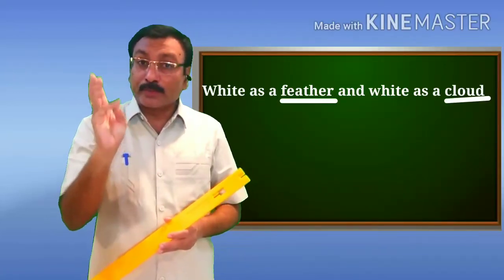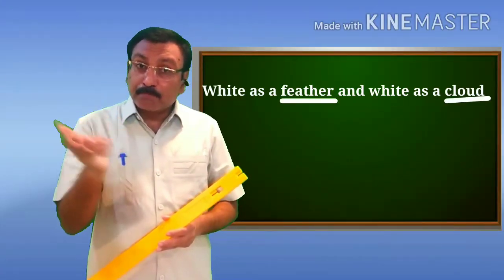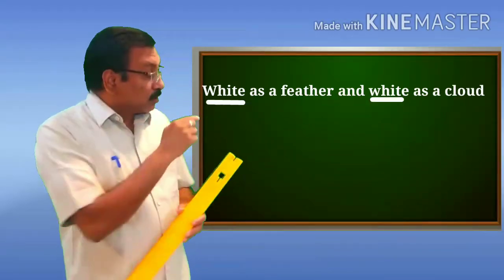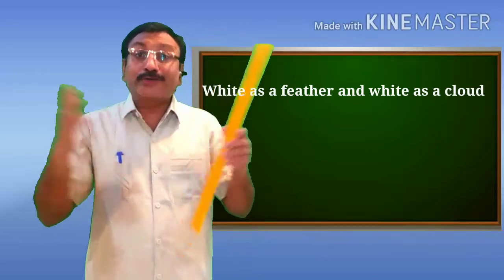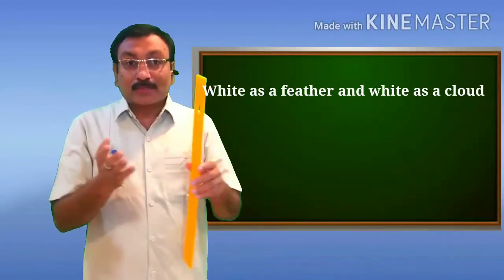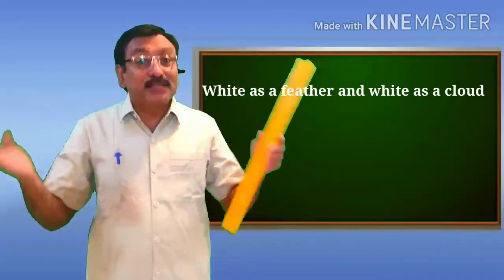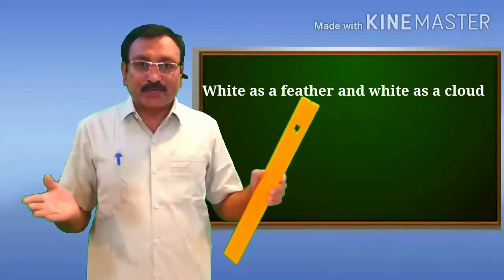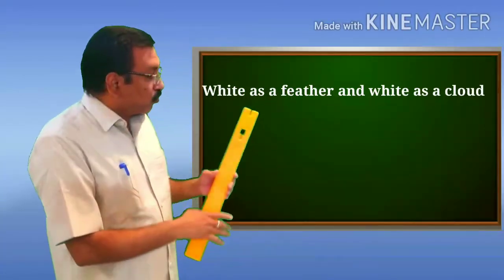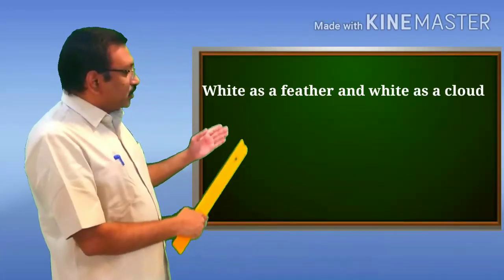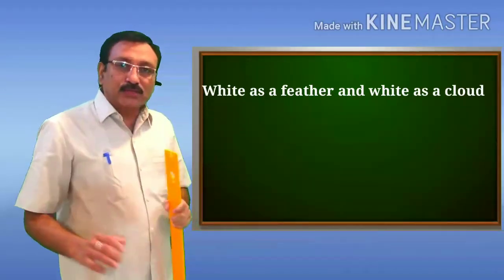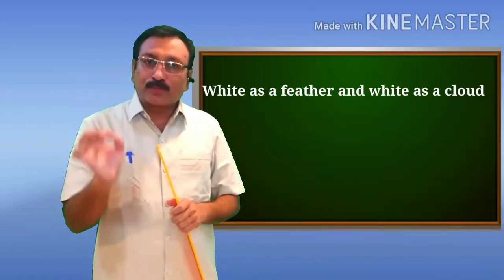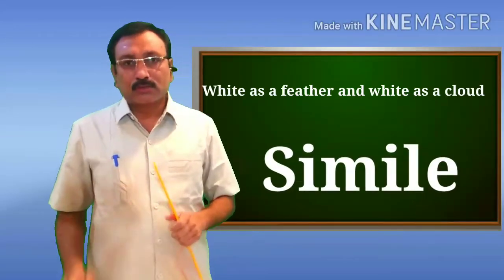The color of the garment, white, is compared with a feather and a cloud, and therefore it's an overt comparison. The comparison is made explicitly, it's an explicit comparison, and therefore this line, white as a feather and white as a cloud, is the best example of the figure of speech simile.